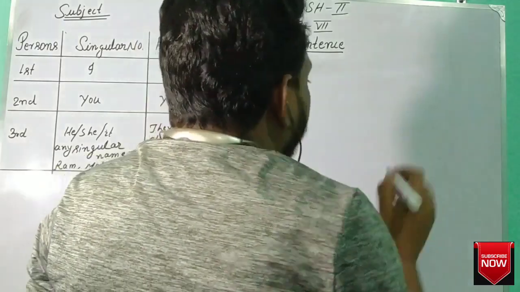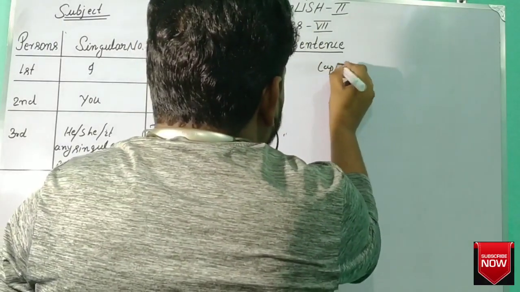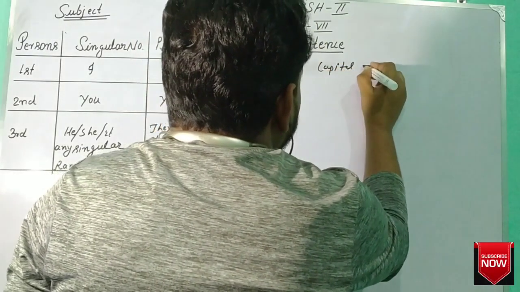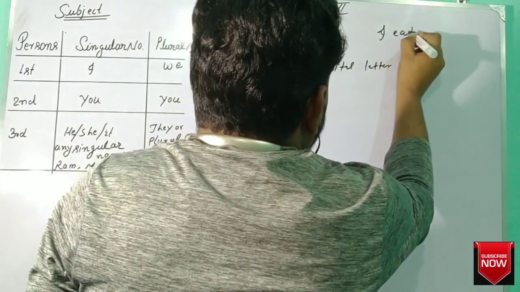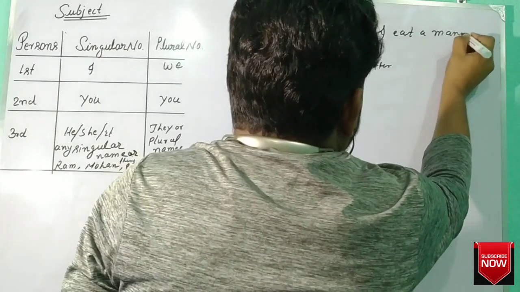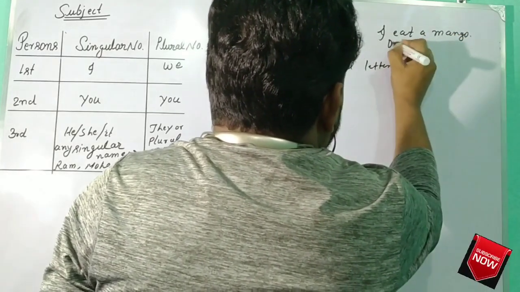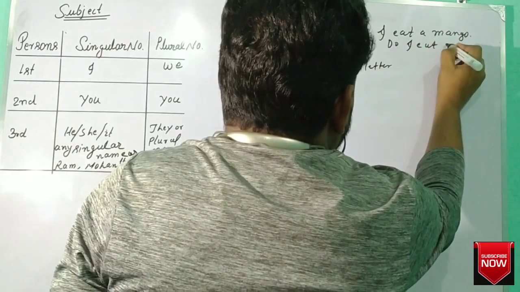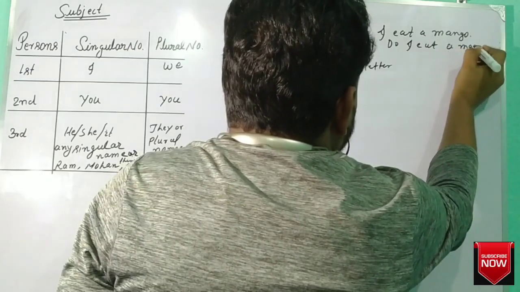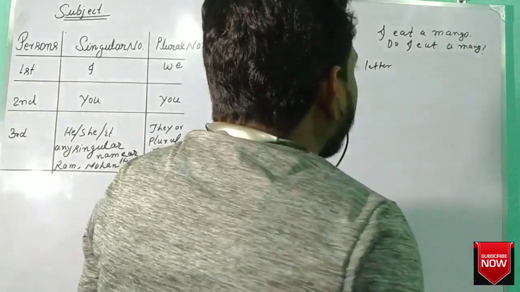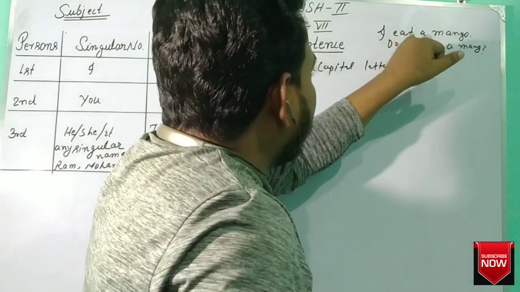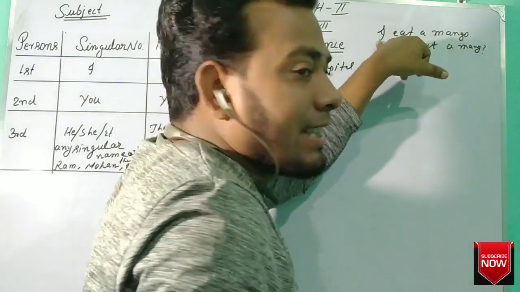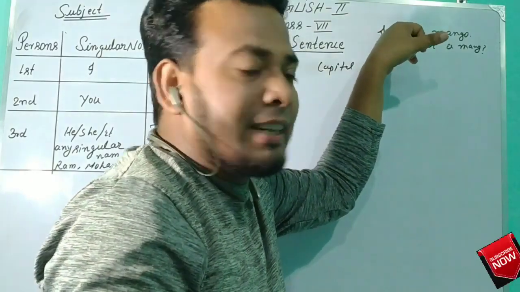Means there are four things for being a sentence. First, it begins with a capital letter. For example, "I eat a mango." "Do I eat a mango?" As you are looking, here in "I eat a mango," I is written with a capital letter.